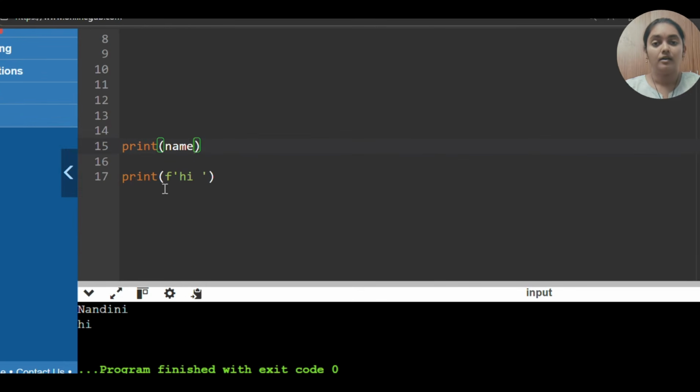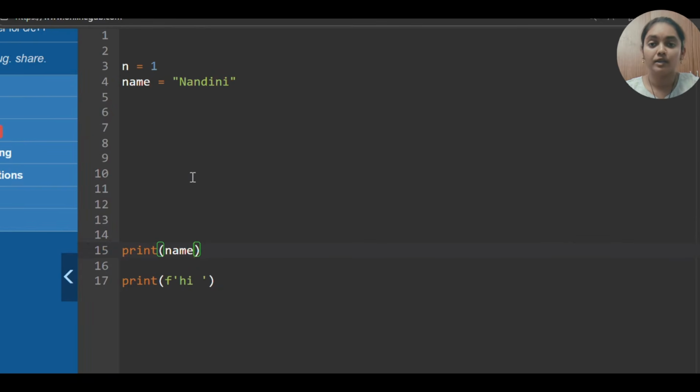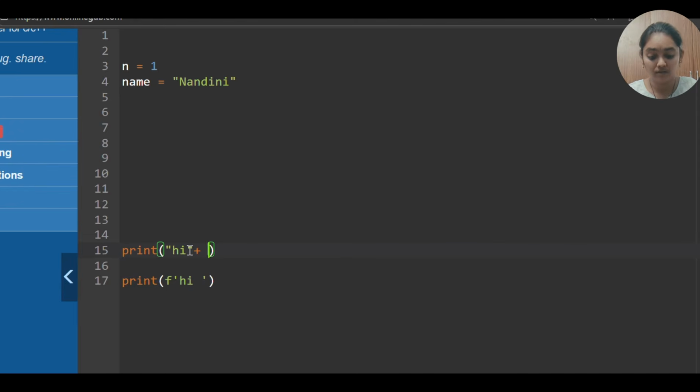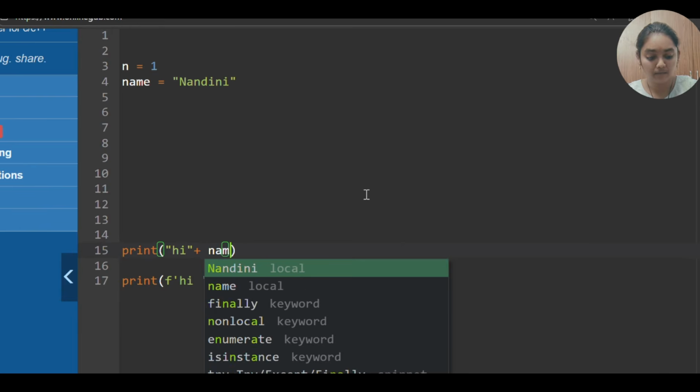But if the user wants the output in a specific format, nothing but hi, and that variable called name, hi Nandini, and your roll number is 1. So this is the format. Then how can you print that output using the normal print command? Nothing but the same. You have to give the hi and then plus, and then you have to give that variable called name, right? Name, and then plus.